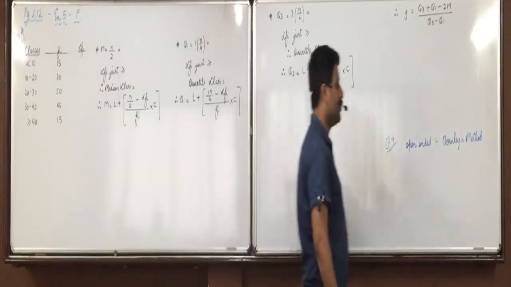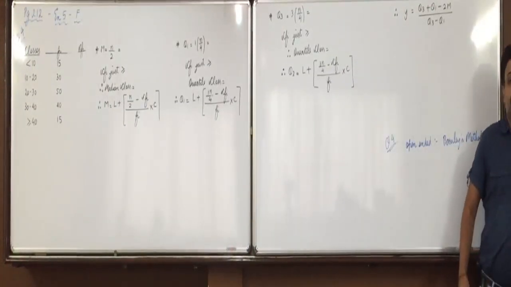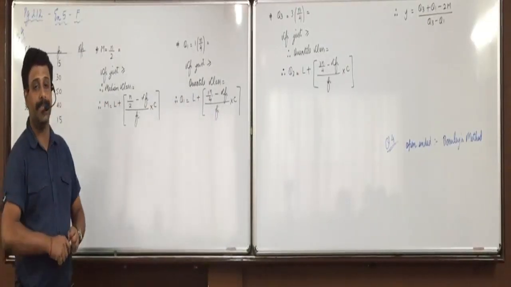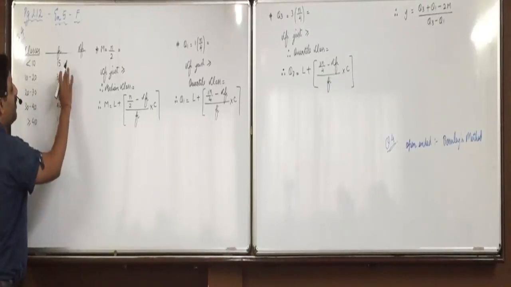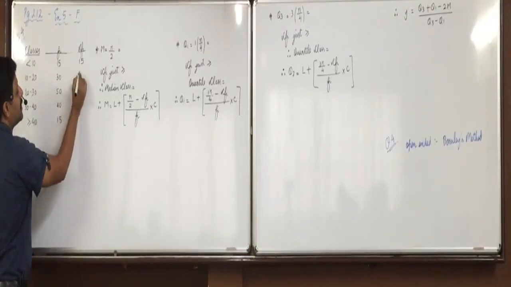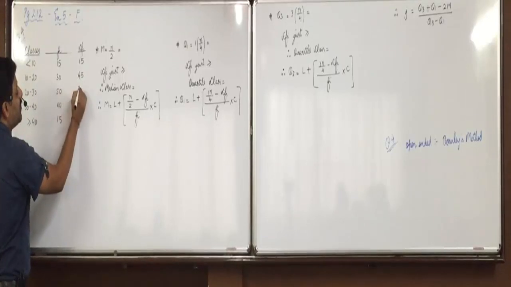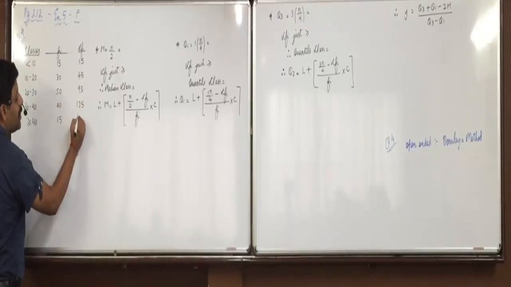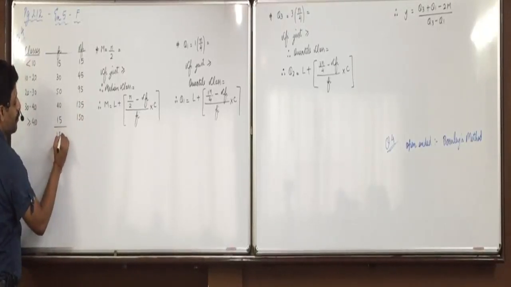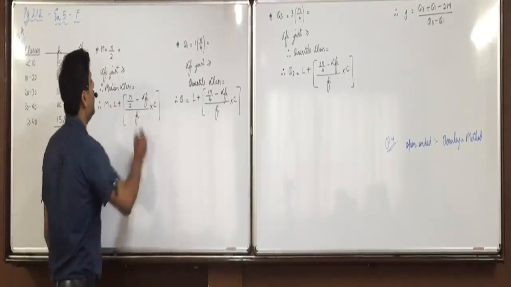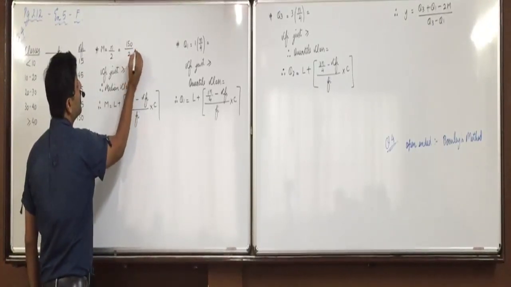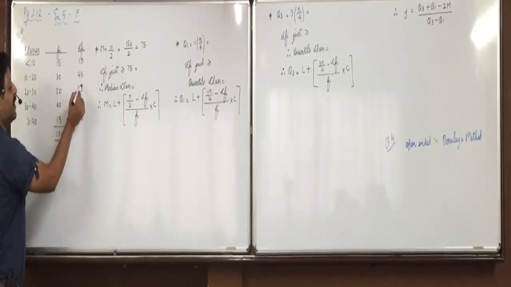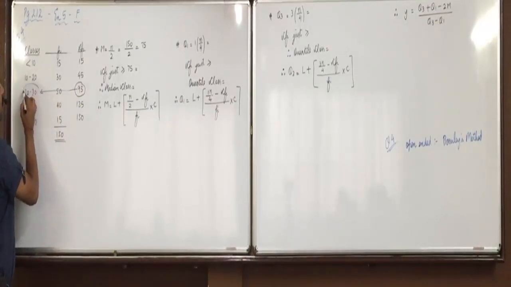Check your answers now. Yes, complete silence when I am solving it now. Be attentive, everyone. First CFI: 15 plus 30 is 45, plus 50 is 95, plus 40 is 135, plus 15 is 150. Now for median, N by 2 is 150 upon 2, that is 75. CFI just greater than or equal to 75 is 95 and the class is 20 to 30.